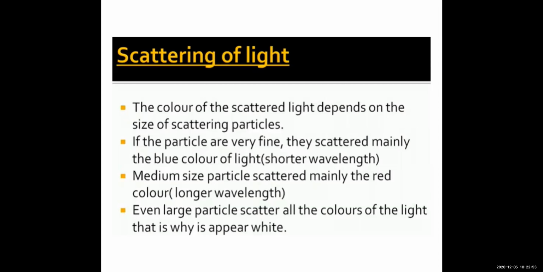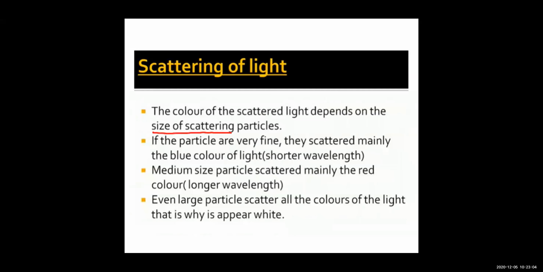Right, children? Now, once the light has been scattered, its color depends upon the size of the scattering particles. As I told you, there are many scattering particles, which are called scatterers, present in the atmosphere. Suppose the particles are very small, very fine. If they are very small, they are only going to scatter the light of shorter wavelength, that is blue color.